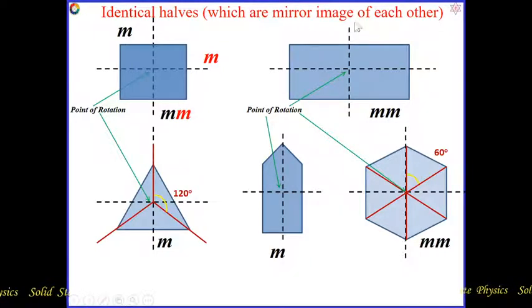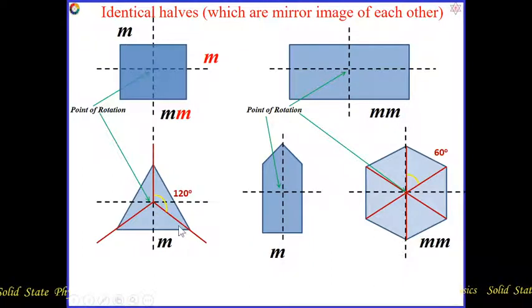Likewise, if we consider the rectangle, we get the same thing. This line or mirror can divide it into two half-fills, and another line or mirror perpendicular to the initial one can also divide the image into two half-fills, or two mirror images. Only for that, for this object also the MM possibility is there, meaning two reflection lines are possible, not planes, actually lines.